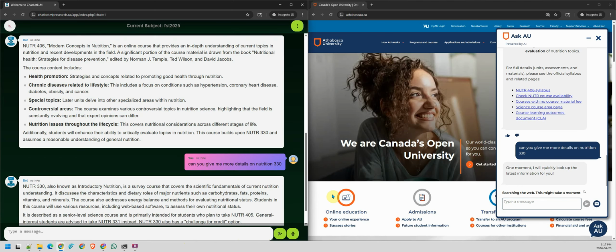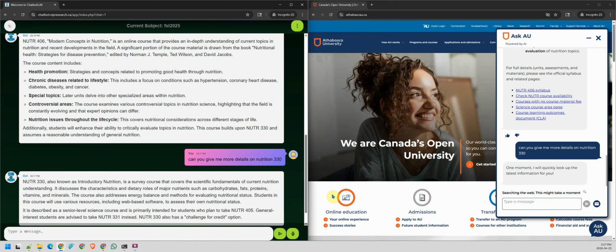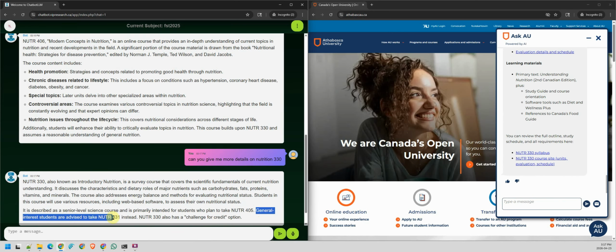So again, right hand side, we have one moment, please. And the left hand side, we already have the answer. So 330 is here. Very important here, general interest students are advised to take 331 instead. 330 has the challenge for credit and so on. So it is a senior level course primarily intended for students who plan to take nutrition 405.